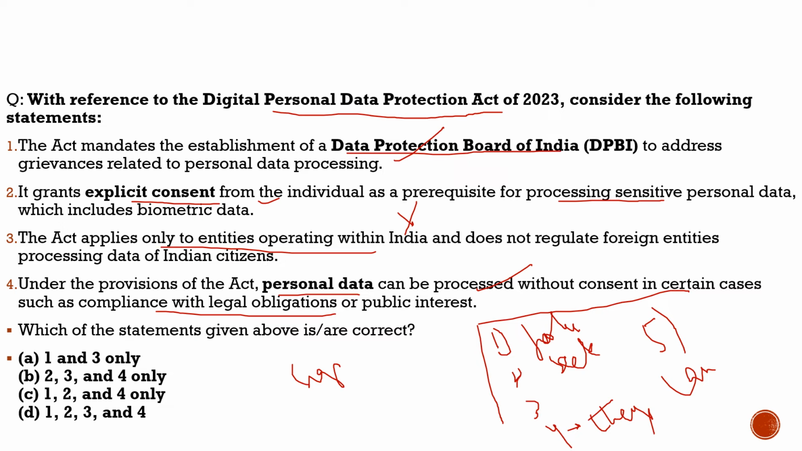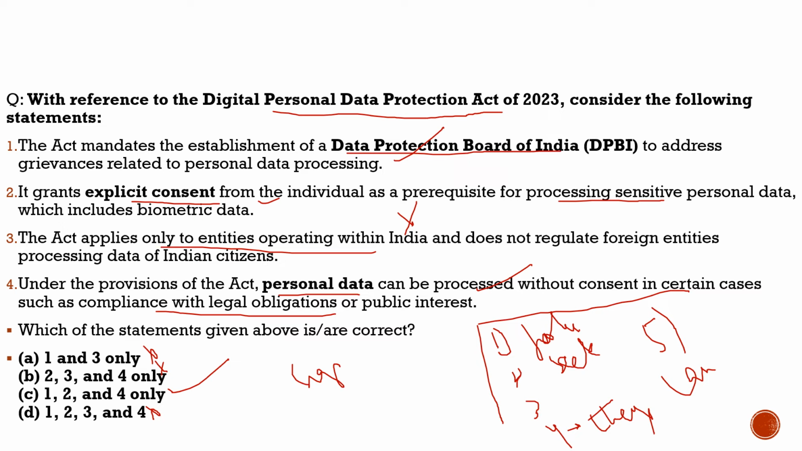So coming back to this question, as the third statement is incorrect, we can eliminate option A, we can eliminate option B, and we can also eliminate option D. So we are left with option C only, which is the correct answer to this question. I hope you have understood the Digital Personal Data Protection Act of 2023. Why did we discuss this? Because its rules were notified by the IT Ministry yesterday.